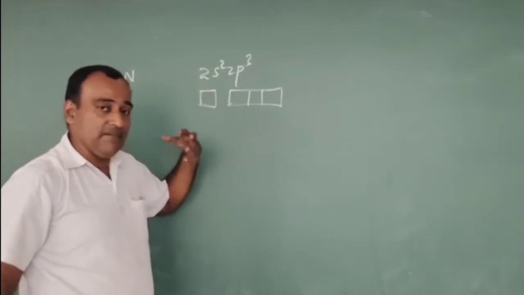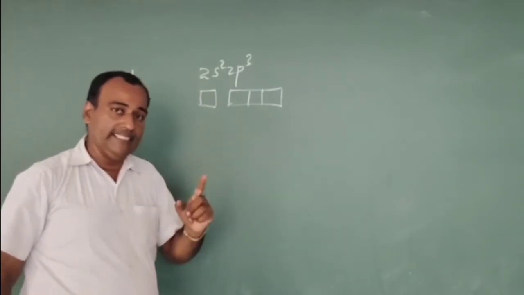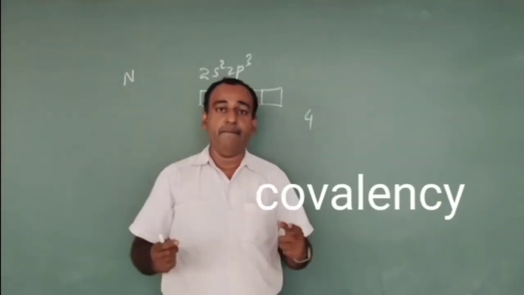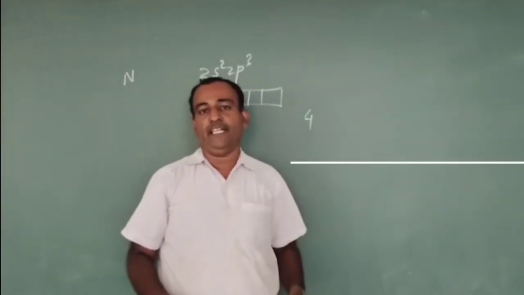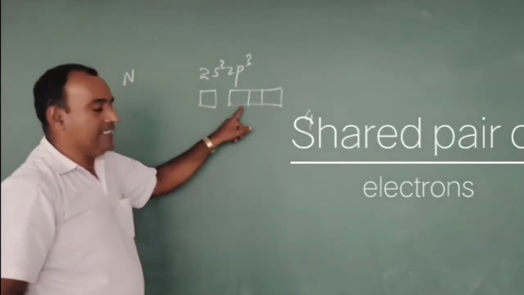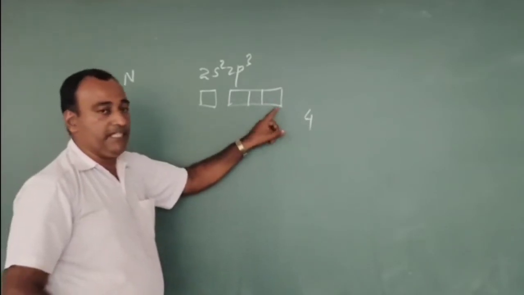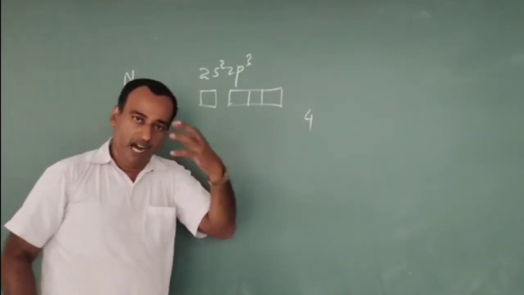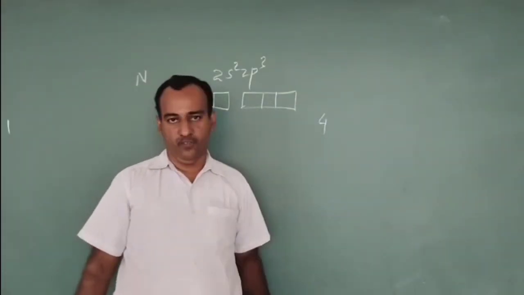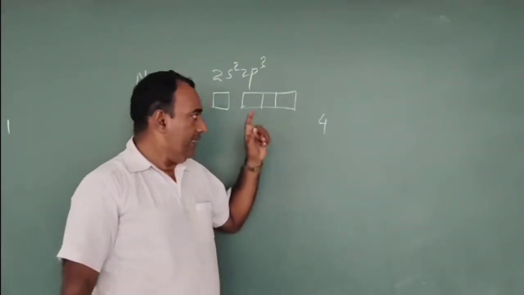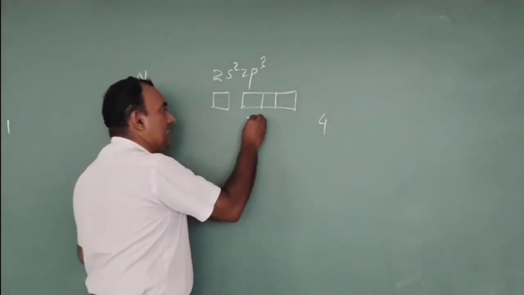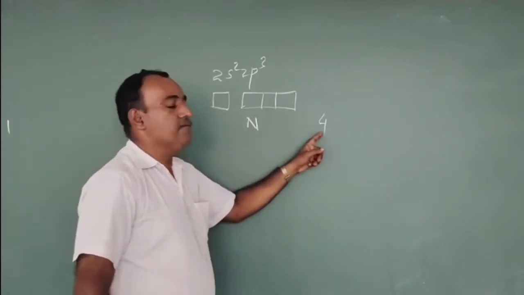That means the maximum covalency of nitrogen is 4. What is the meaning of covalency? Covalency means the number of shared pairs of electrons. Nitrogen can accommodate 4 pairs of electrons. Hence the maximum covalency of nitrogen in group 15 is 4.